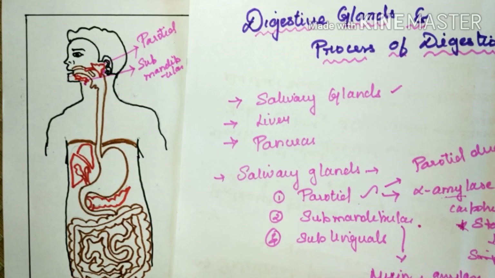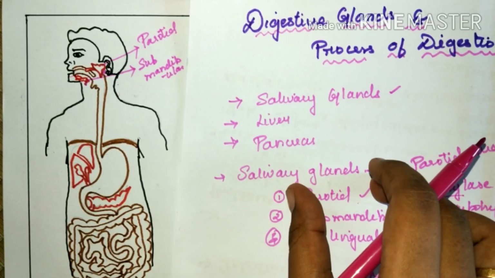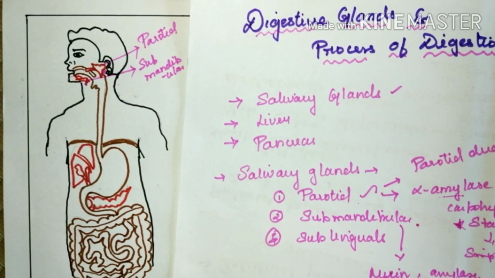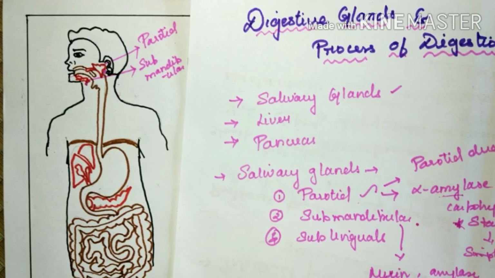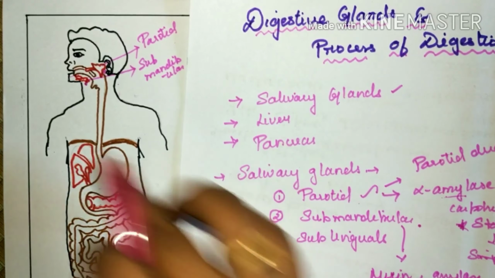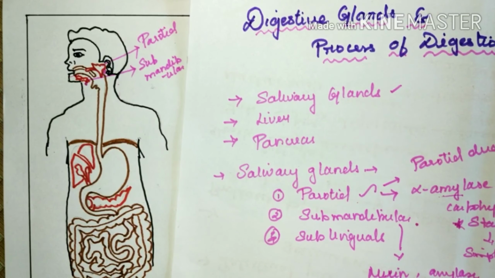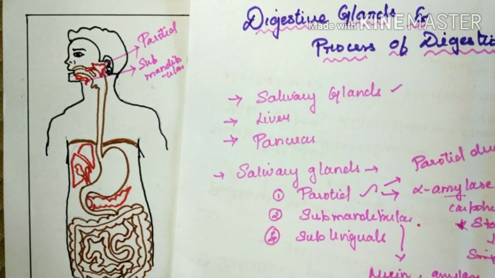They are smaller than the parotid, but they contribute around 70% of the salivary content in the oral cavity. They secrete both mucin and amylase, and they help in swallowing and the mastication process.